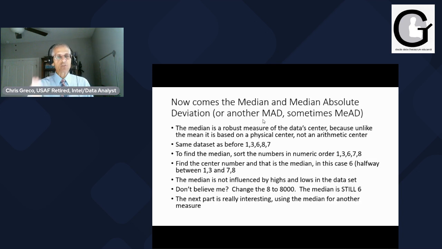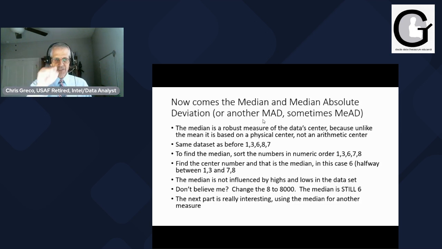You find the center number, and that's the median. So in this case, it's 6, halfway between 1, 3, and 7, 8. So 6 is the median. Now, remember, if you look back, the mean was 5. Well, the median's 6. The median is not influenced by the highs or lows. It's not skewed.